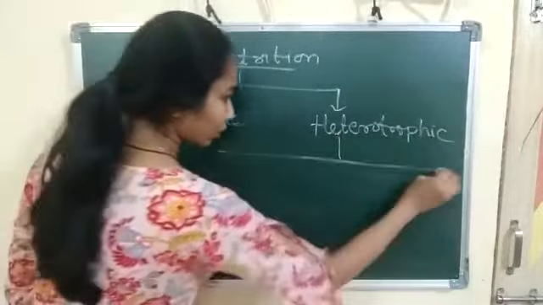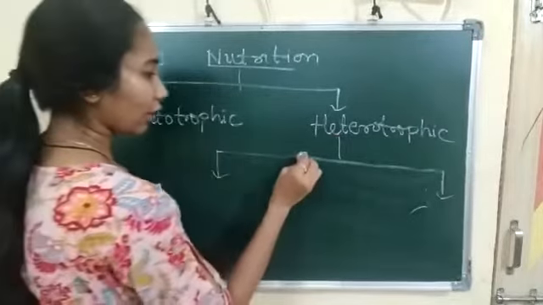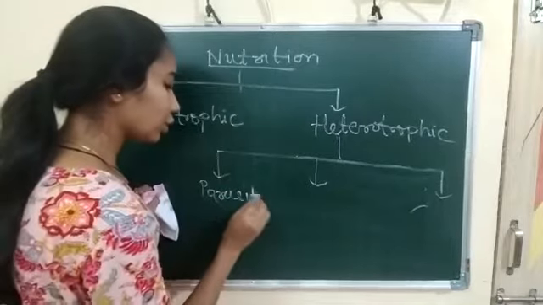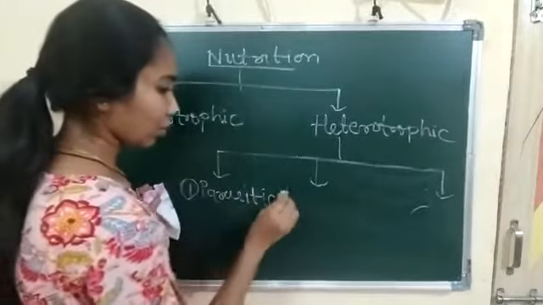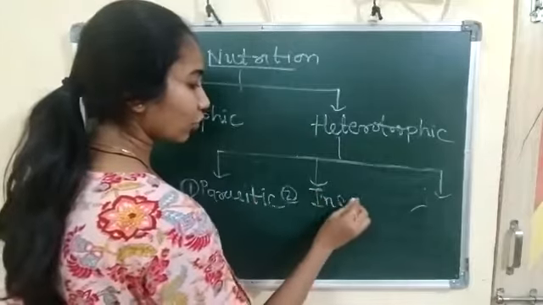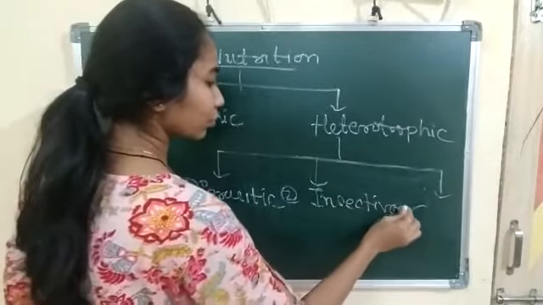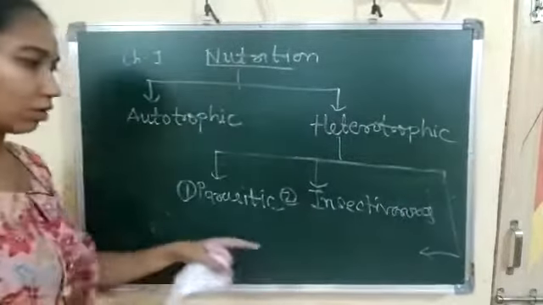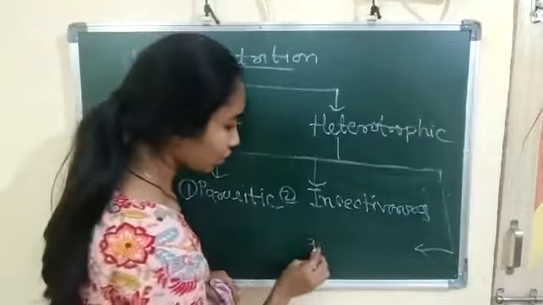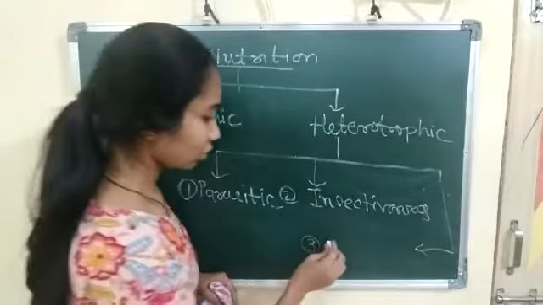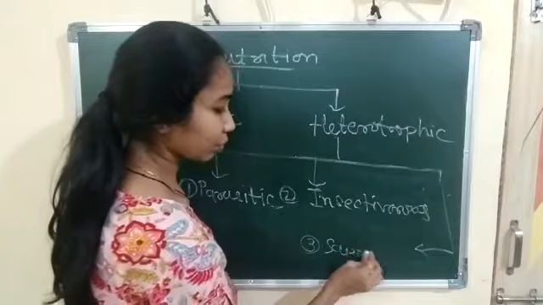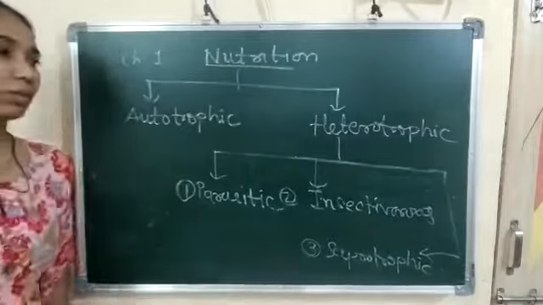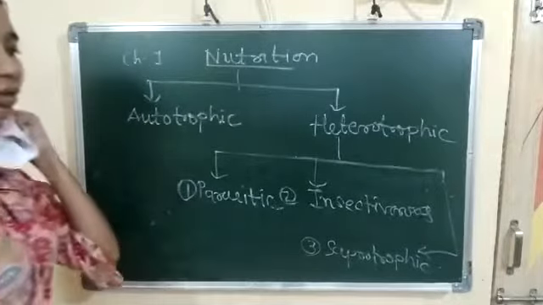And heterotrophic nutrition is divided into three types: parasitic, insectivorous, and third, saprotrophic. So this heterotrophic nutrition is divided into three types.